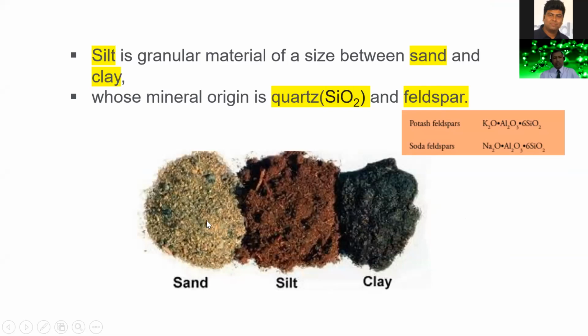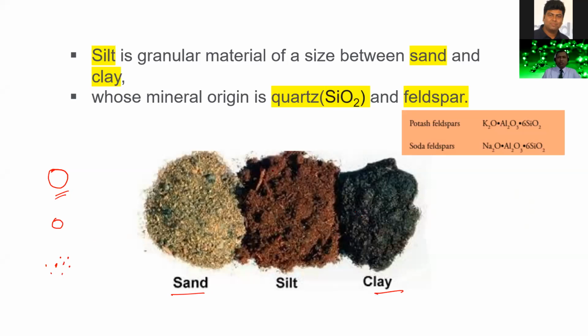If we consider the diameter of the sand particle, it is like this. The clay particles are very fine, very, very tiny particles. And the diameter of the silt is like this. So the sand particle is very large, the clay particle is very fine, and the silt particle is in between the sand and the clay particle.